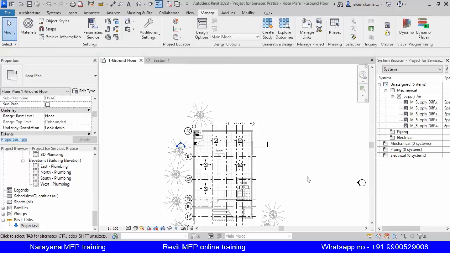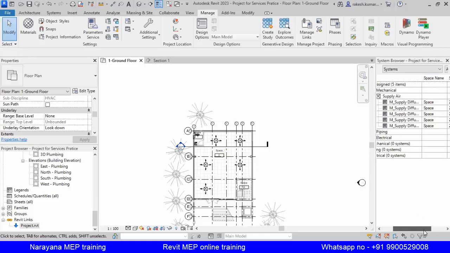Right. So this is done. So here you can see I have added 5 diffusers. Here also it is unassigned. In the system browser also you can see it is unassigned.